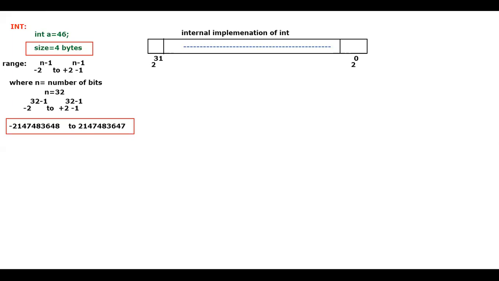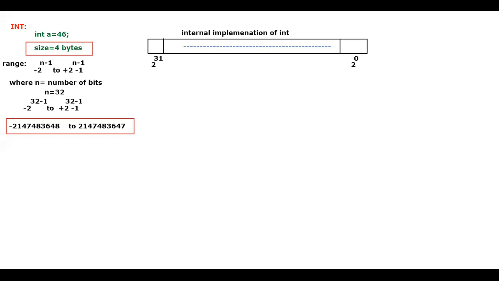So let me take the next one. The next one happens to be the long data type. For the long data type, if I try to execute this one, observe carefully now. I'll take it to the next line and try to execute this one. If I compile, again I'm getting the same old error saying that integer number is too large.